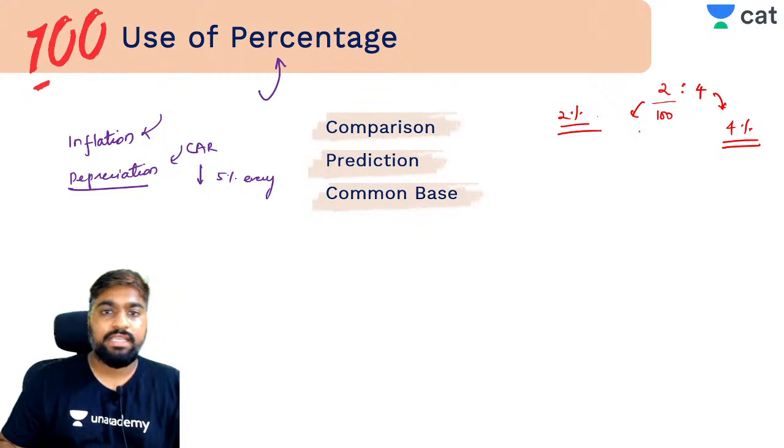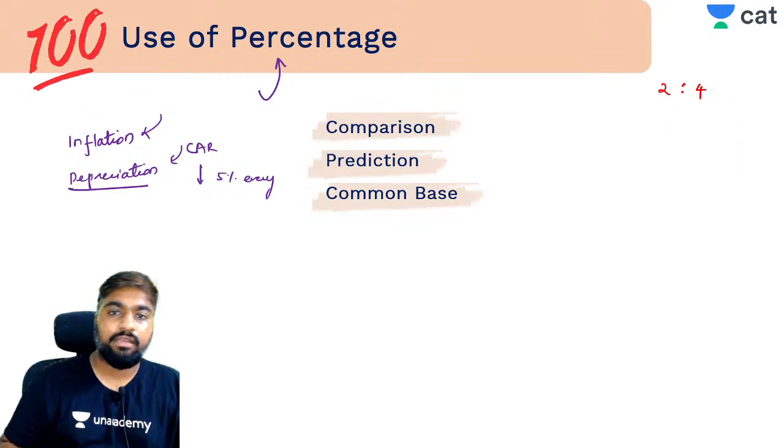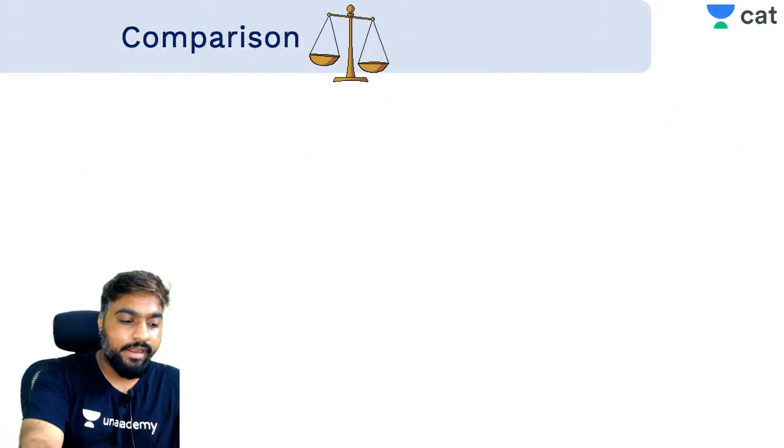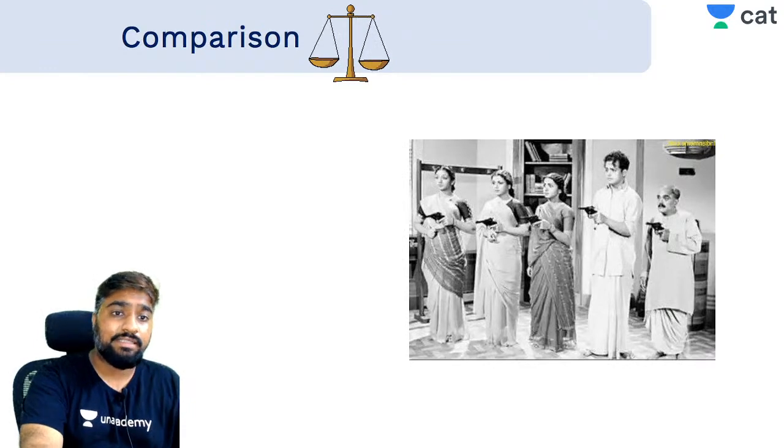So when you say 2 and 4 is 2%, 4% of 100, that is okay. But what if these terms don't have a common base? Percentage helps us to do that. So let's look at comparison. Comparison is normally done where?